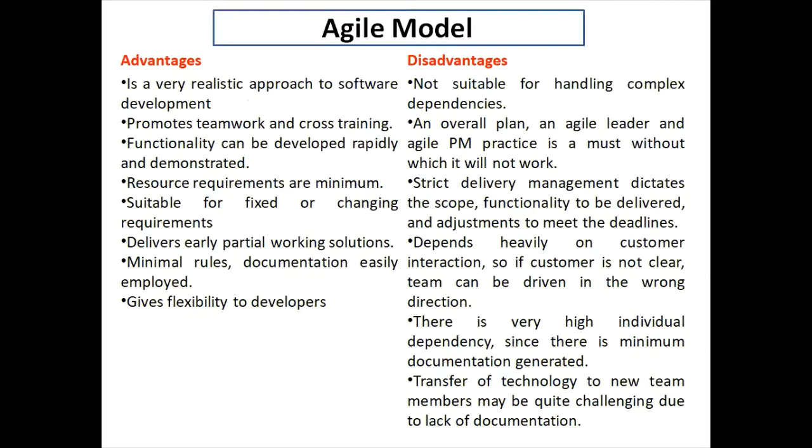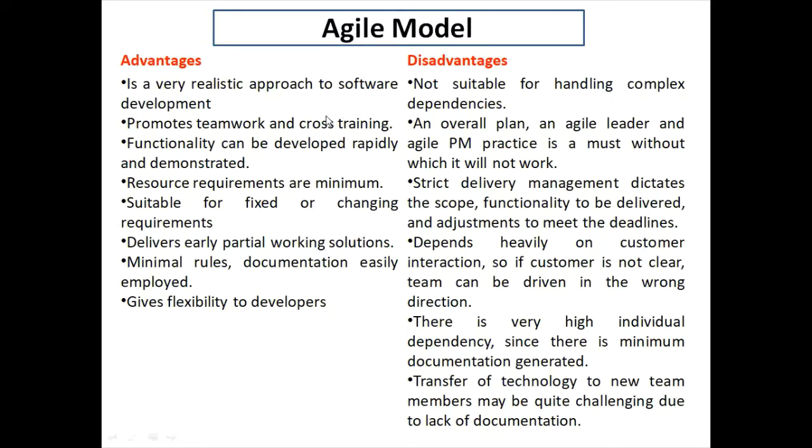If we talk about the agile model, it is a very realistic approach. It promotes teamwork and cross training. Functionality can be developed rapidly and demonstrated to the end user also. The resource requirements are minimum. It is suitable for fixed or changing requirements; both can be accommodated in this model. It delivers early partial working solutions. Minimal rules and documentation can be easily employed, and it gives certain flexibility to the developers as well.